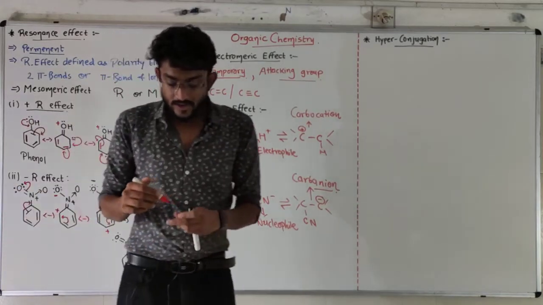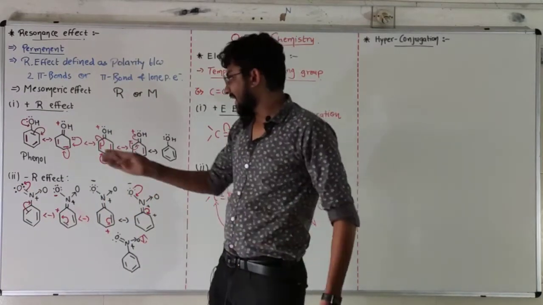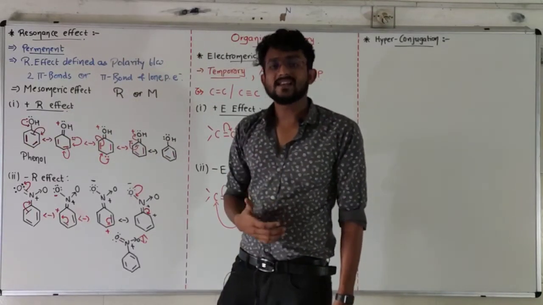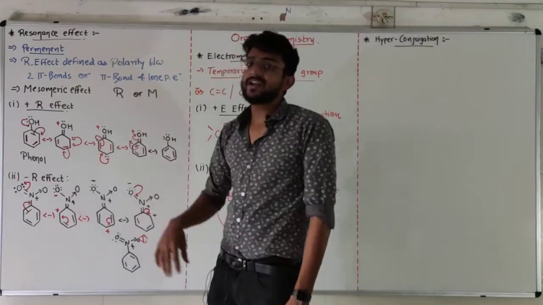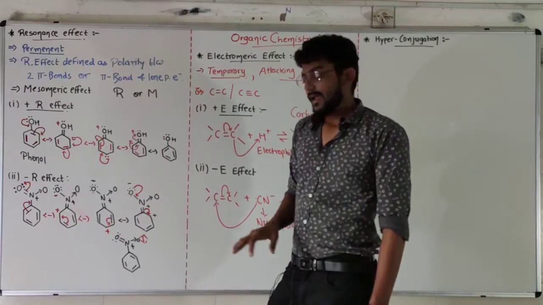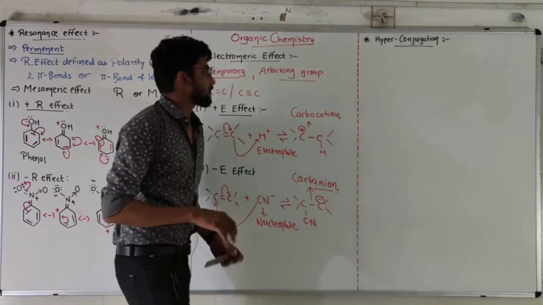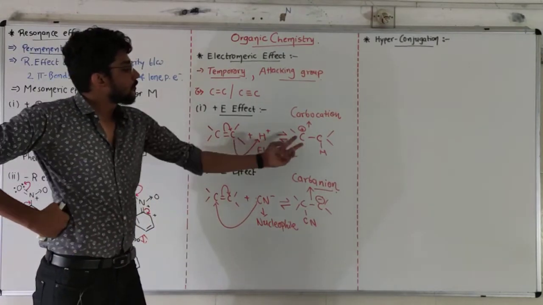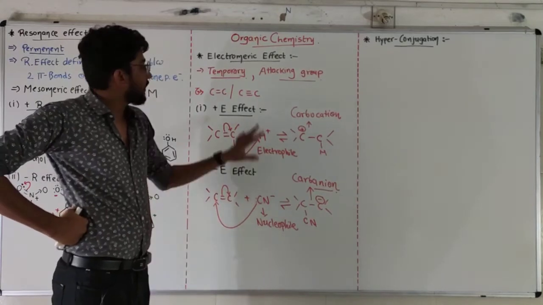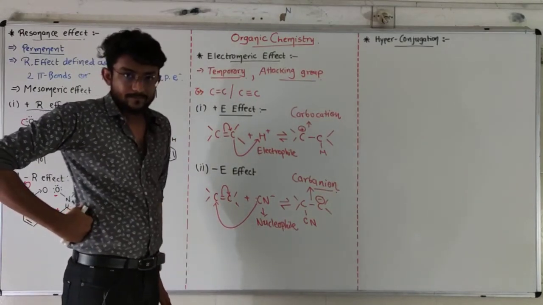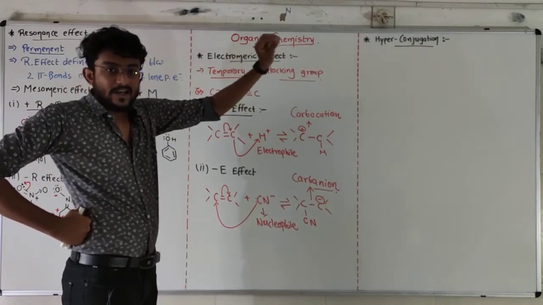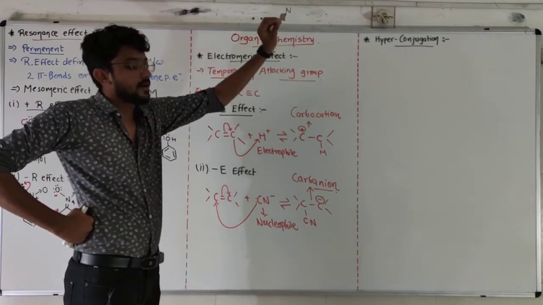Clear? Now, in the resonance system, a transfer of a charge or a transfer of a pi electron, a delocalized electron, will be known as a conjugated system. This is a conjugated system. Here, there is no conjugated system, because there is no conjugated transfer of the pi electrons. That's why it is a temporary effect.